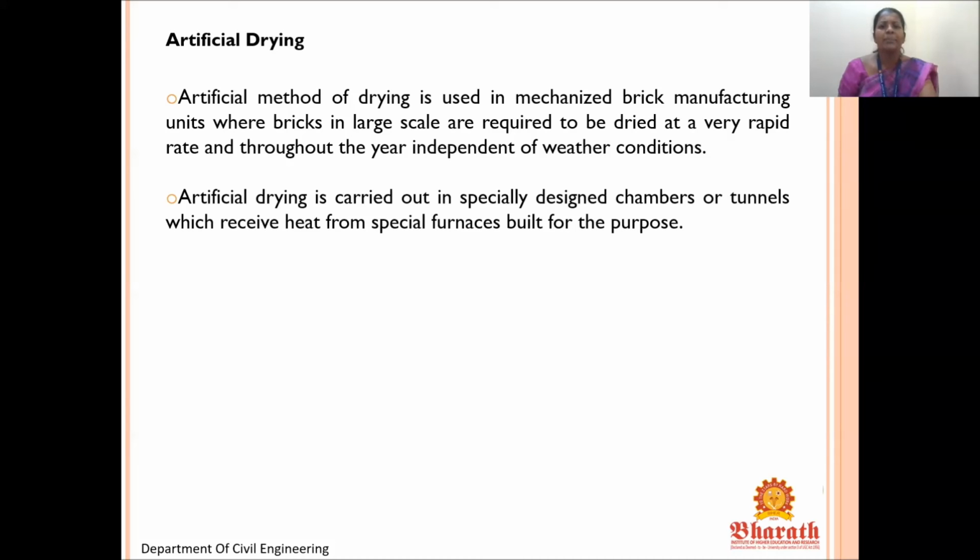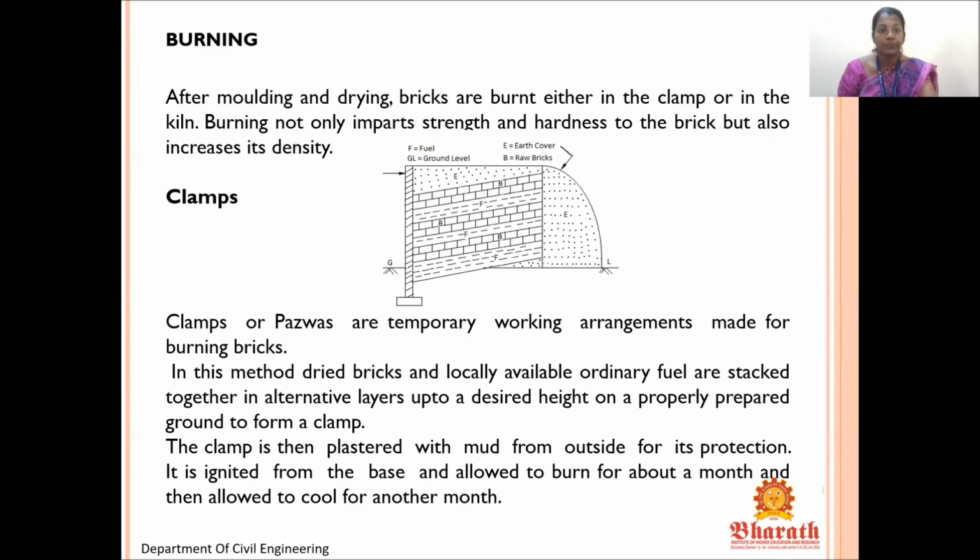Artificial drying is used in a mechanized brick manufacturing unit where bricks in large scale are required to be dried at a very rapid rate and throughout the year, independent of whatever the weather condition may be. Artificial drying is carried out in specially designed chambers or tunnels which receive heat from special furnaces built for the purpose. Here we are talking about the burning.